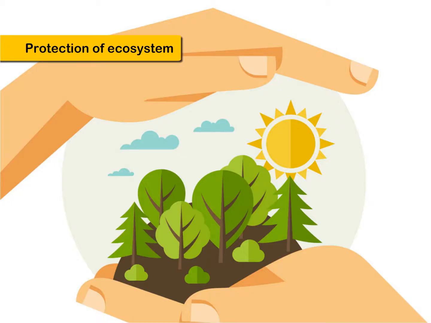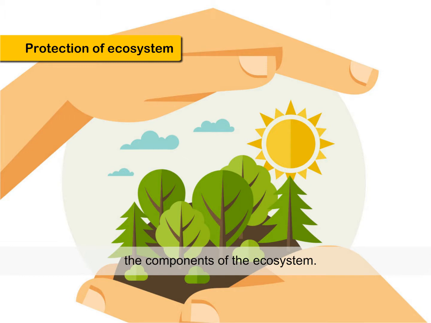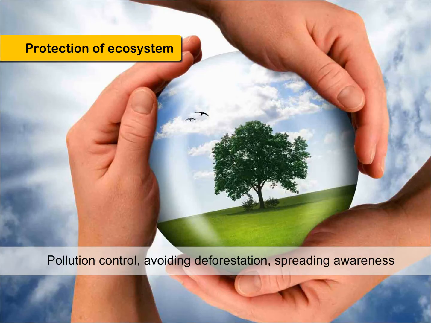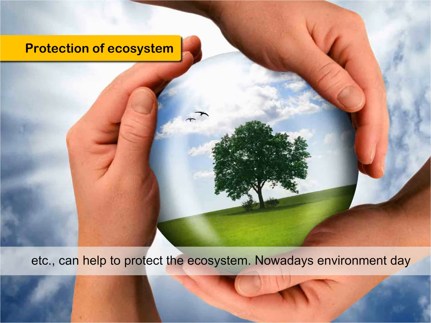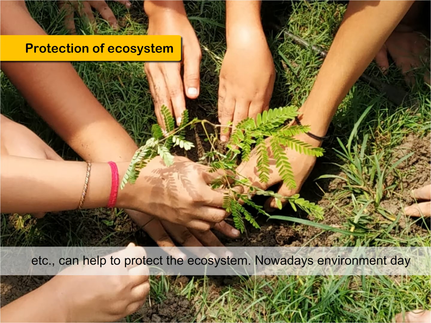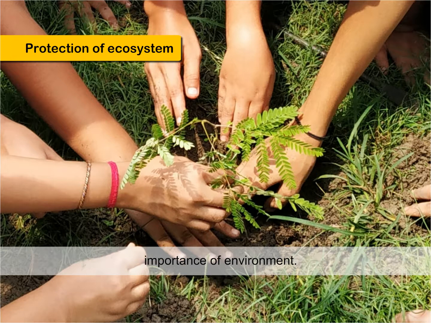Protection of ecosystem. To ensure healthy living, it is very important to save and conserve the components of the ecosystem. We should use all the resources wisely without any wastage. Pollution control, avoiding deforestation, spreading awareness among masses about the importance of biotic and abiotic factors, etc., can help to protect the ecosystem. Nowadays, Environment Day and Van Mahotsav are celebrated to create awareness about the importance of environment.